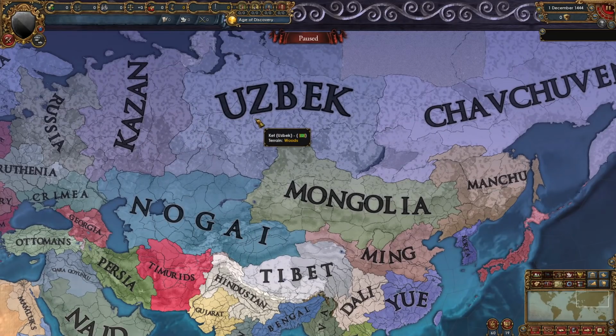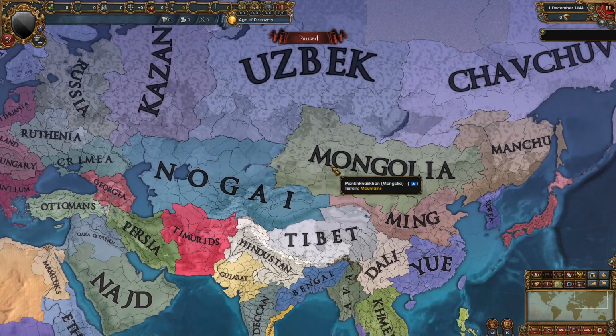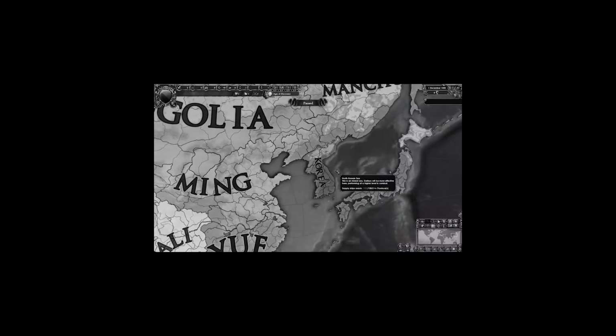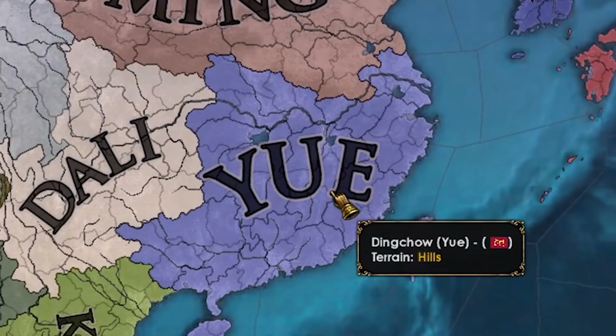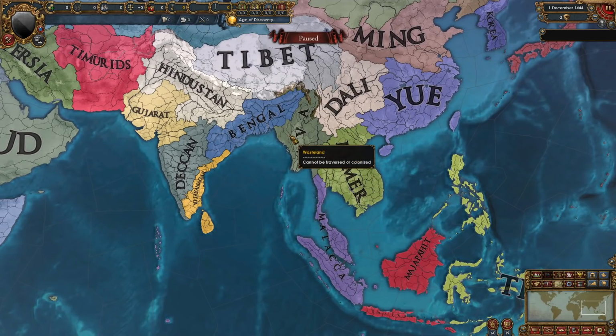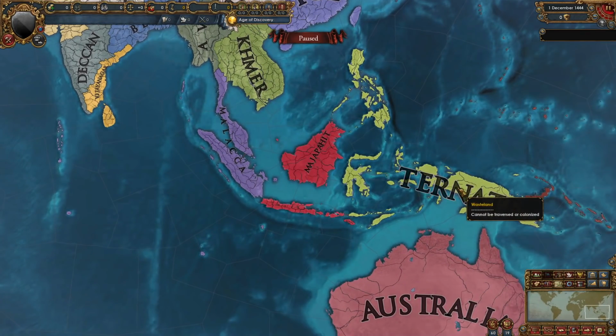Over here we have Kazan, Uzbek, and Shaybanid, Nogai, Mongolia, and Manchu. Korea be like, I don't get it. Japan, Ming, Dali, and Yu, Tibet. In Southeast Asia we have Ava, Khmer, Malacca, Majapahit, and Ternate.